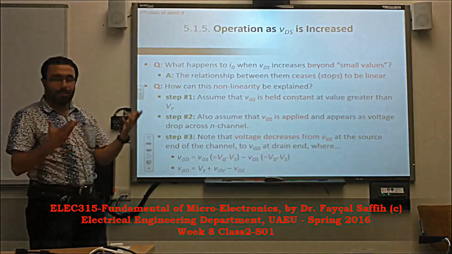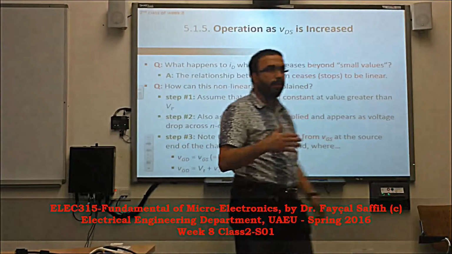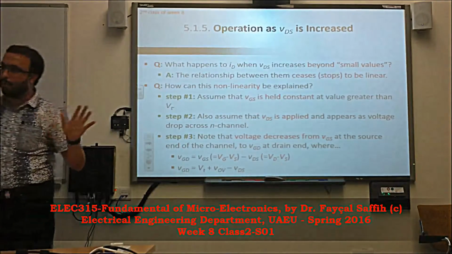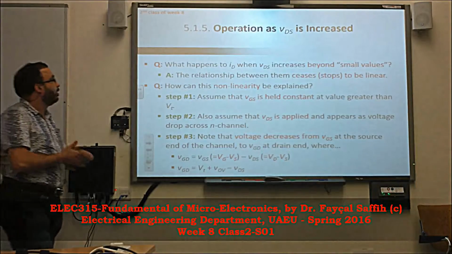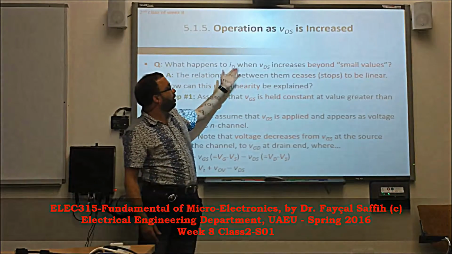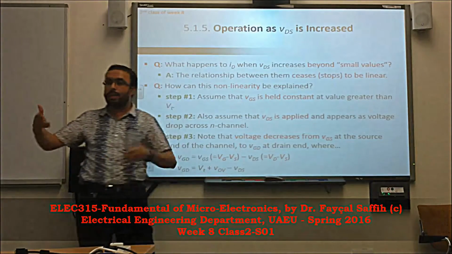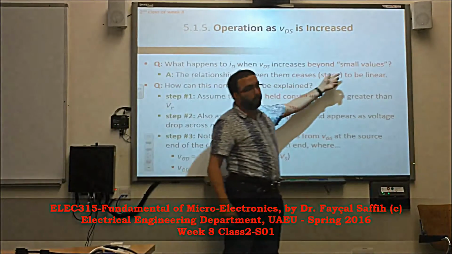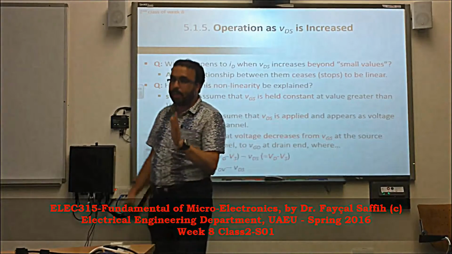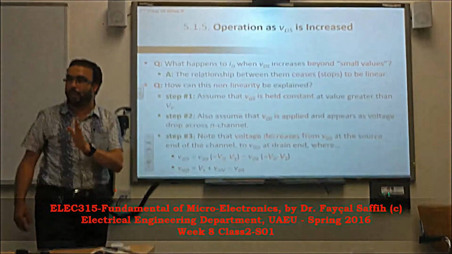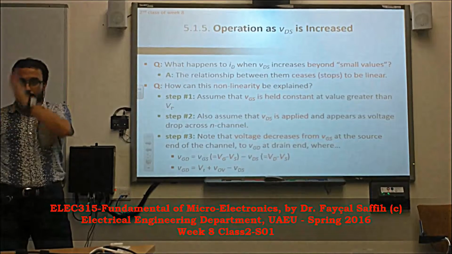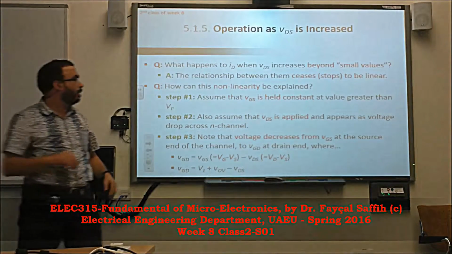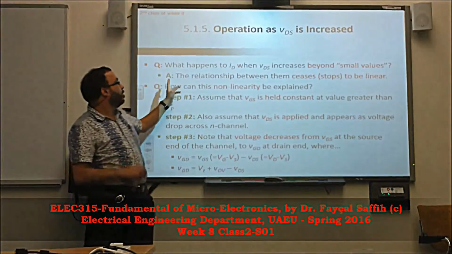Now, today we add a little bit of complexity. As I've told you, if you don't revise, complexity over complexity will become a big problem. So, what happens now to the current when we increase VDS higher and higher, beyond what we call the small values? Because here the assumption is that VDS is small. It means the horizontal electric field is really small compared to the vertical electric field of the gate that we discussed last time.